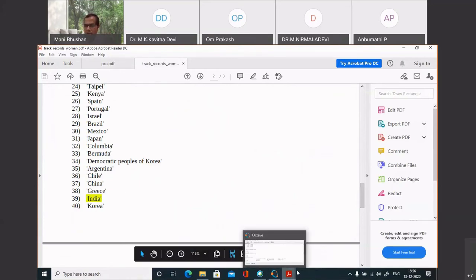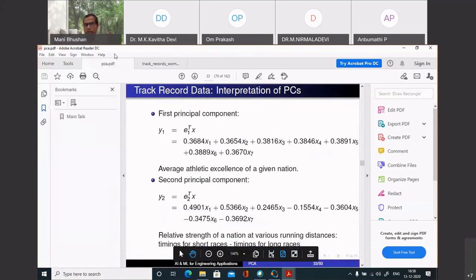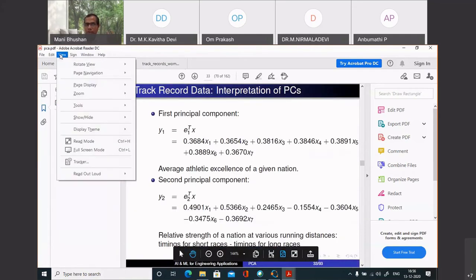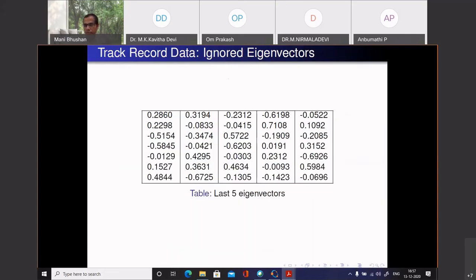Of course, in this case, it so happens that I could interpret y1. That is not always possible because these coefficients we have got just from data. There is no physical insight behind these coefficients. It's not always possible to physically interpret them, especially if you don't have an understanding of the physics of the system.